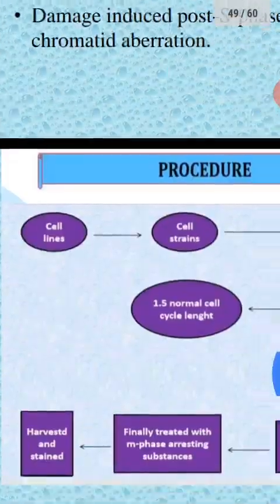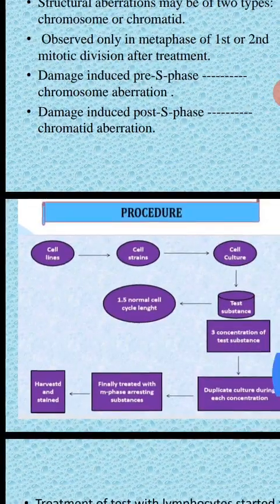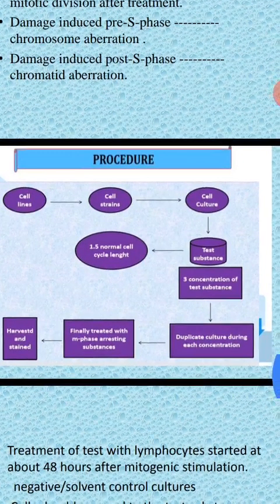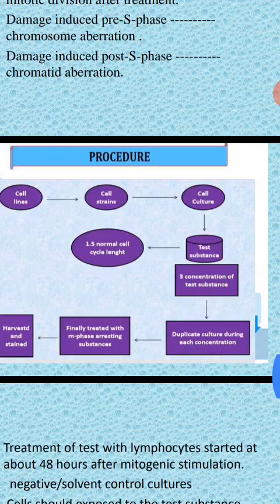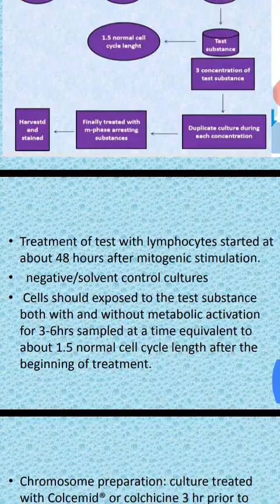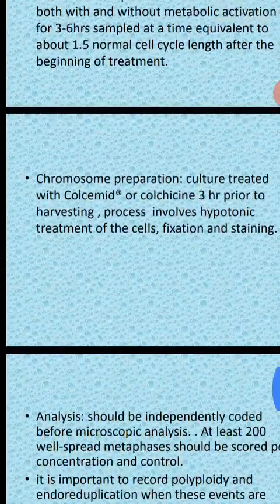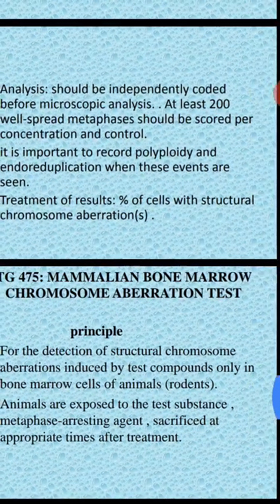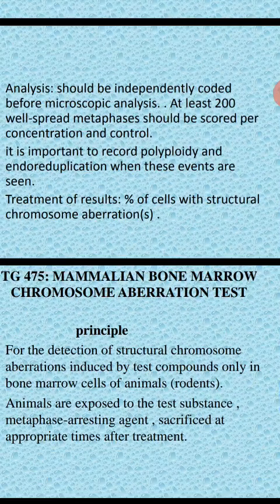This picture represents the whole thing. So cell lines, then cell culture, cell strains, cell culture, and the test compound at three different concentrations. After the incubation period, you have to treat the cells with metaphase substances. Next, harvest the cells and stain with some staining solution. Later on, you observe under the microscope for the presence of chromosomal aberrations. So results are expressed in the form of percentage of cells with structural aberration in the control and treated animals.